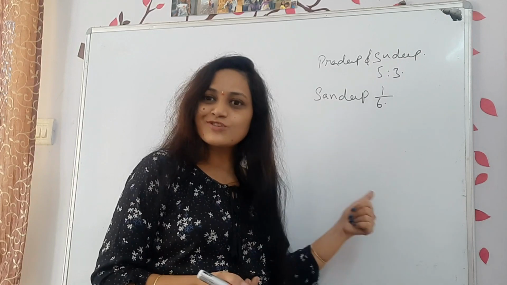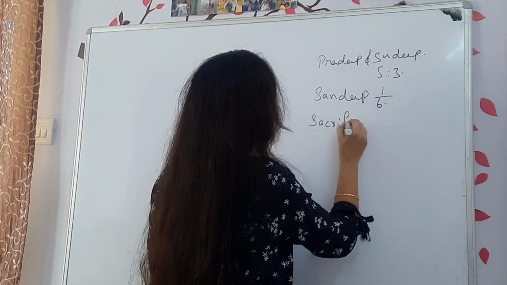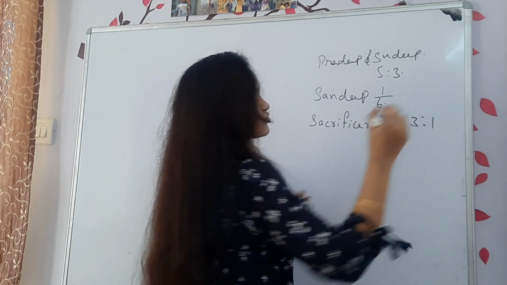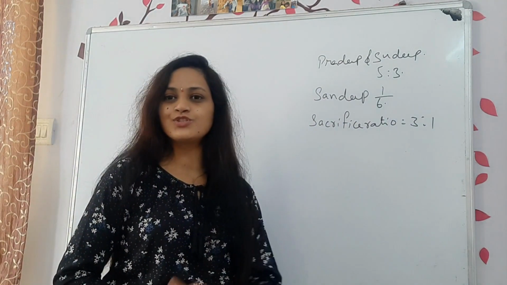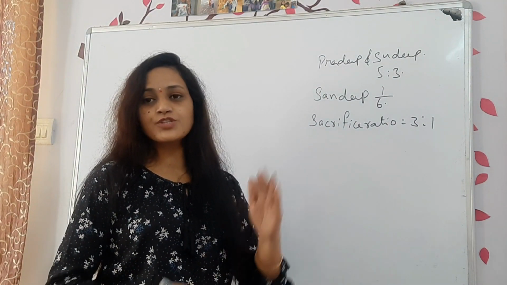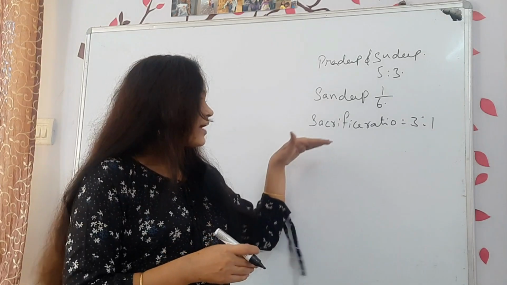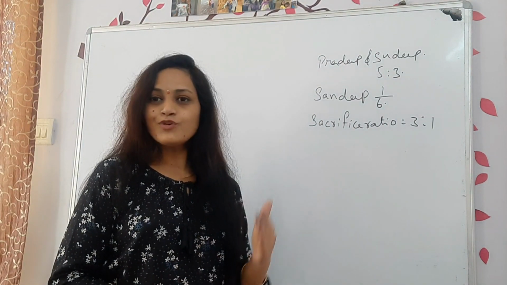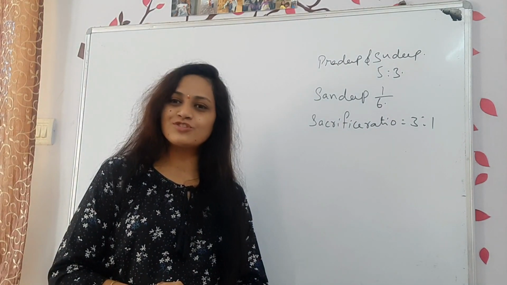So in this question we are given their sacrifice ratio is 3:1. They sacrificed in the ratio of 3:1. Total 1/6 of the total share, that also they have given in the ratio of 3:1. Now you should find out the new profit sharing ratio.